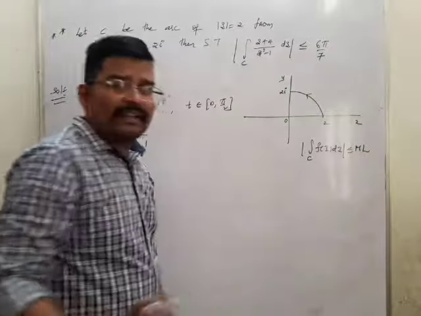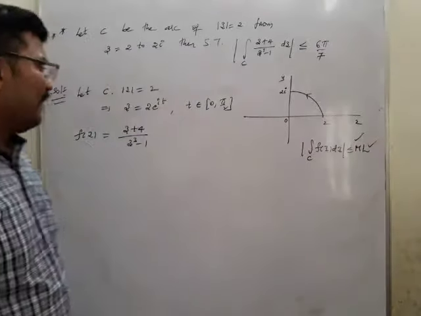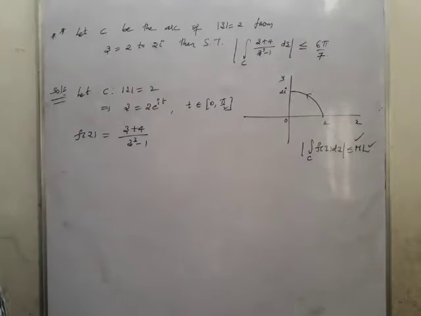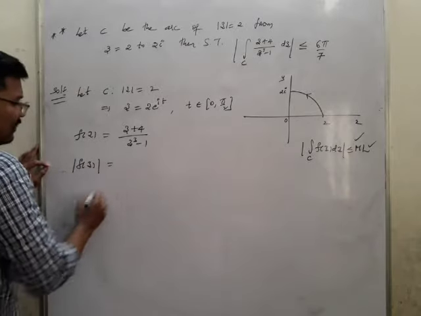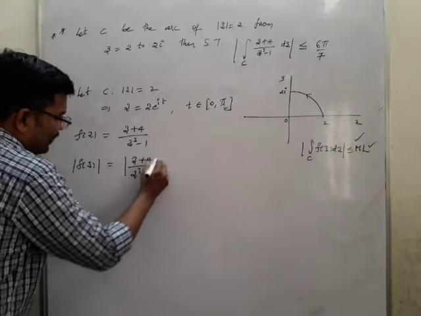Now we need to find the value of first M, then L also we should find out. So first of all we'll find mod f of z, so that we'll get the value of each and everything. So mod f of z is nothing but mod of (z plus 4) by (z cube minus 1). This is the mod.